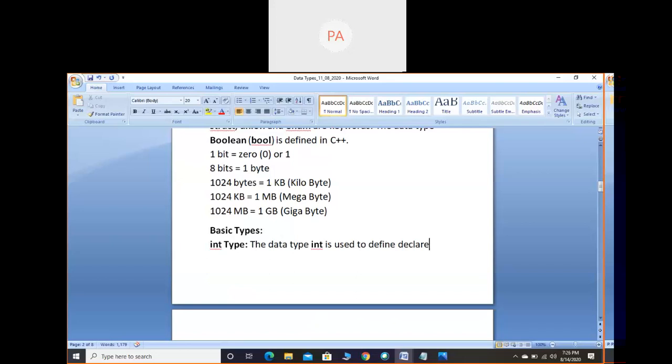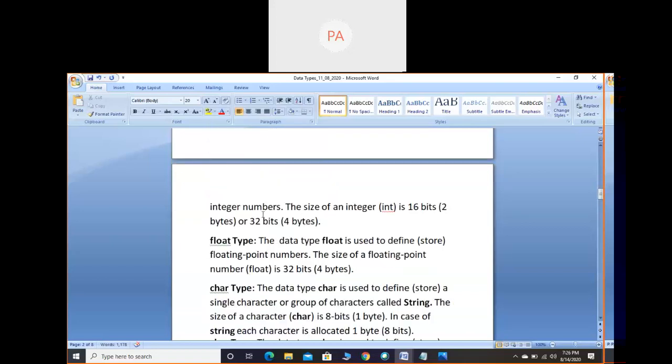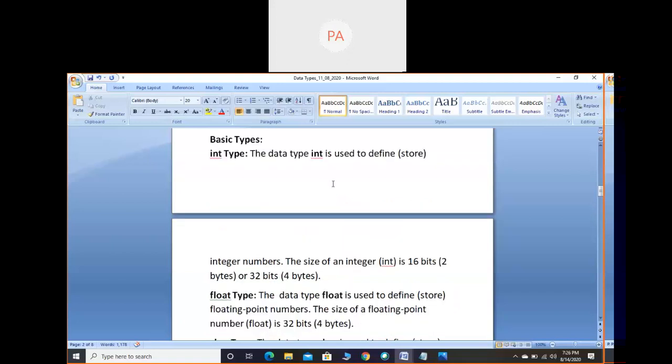When we go for basic data types, for creating variables, if you write define or declare, the meaning is the same. When we go to the functions chapter, declare and define will become different. There I will tell you. So here either you can write declare or define, both are the same. The general meaning is to store. The data type int is used to define, meaning to store. What to store? Integer numbers. So integer numbers we can store in a variable. Whenever we consider the data type, remember, in addition to the data type, the variable concept will come. That is for sure, because if I simply write int, one minute.